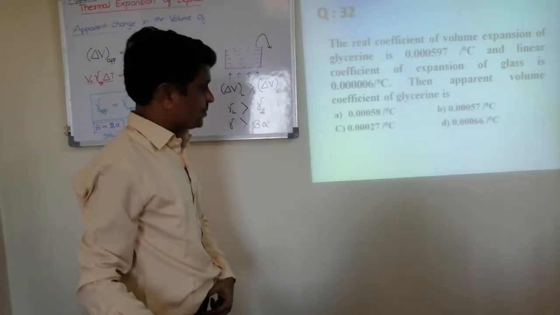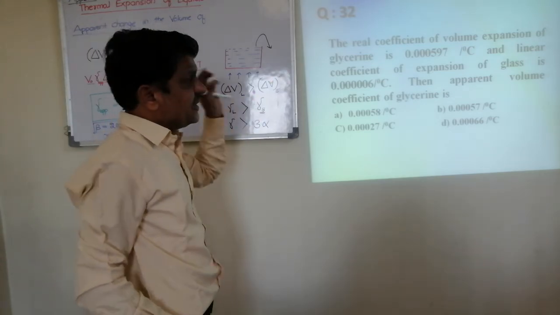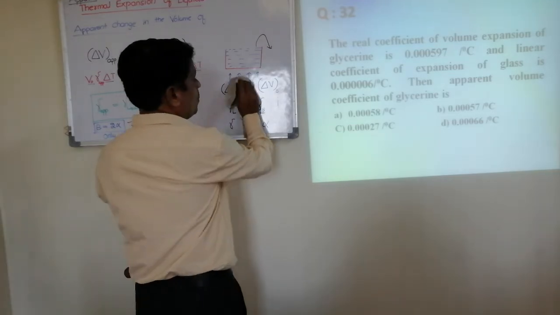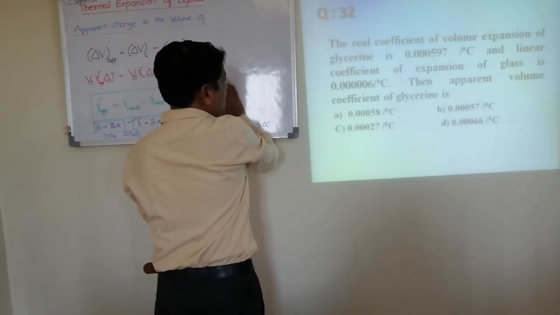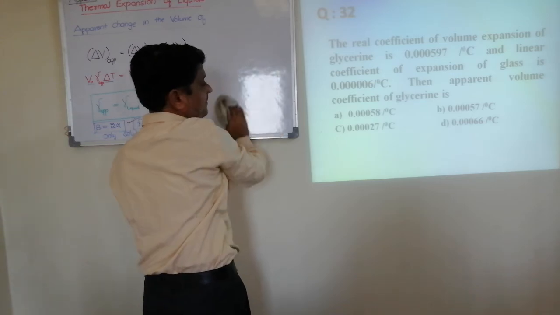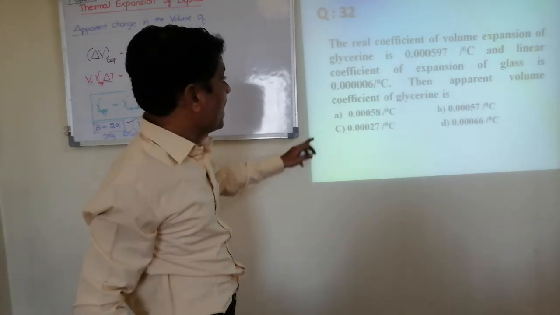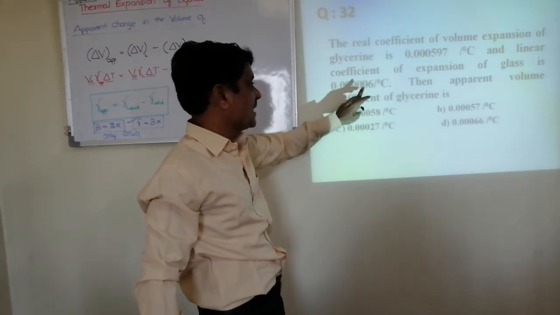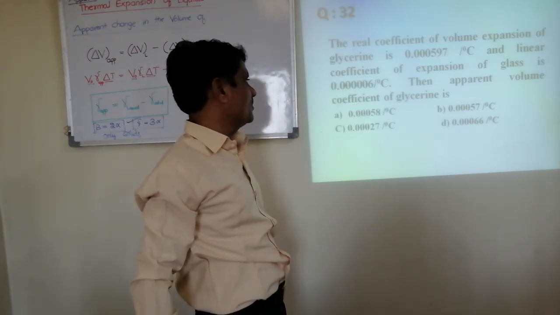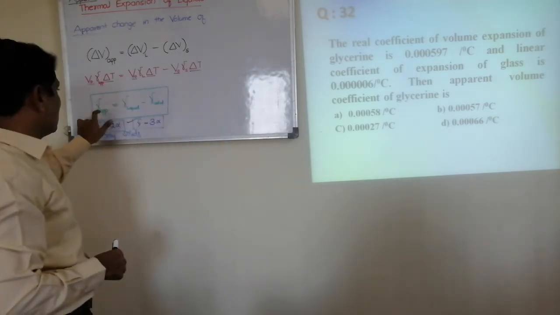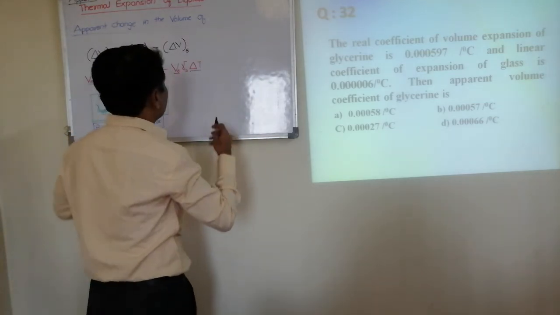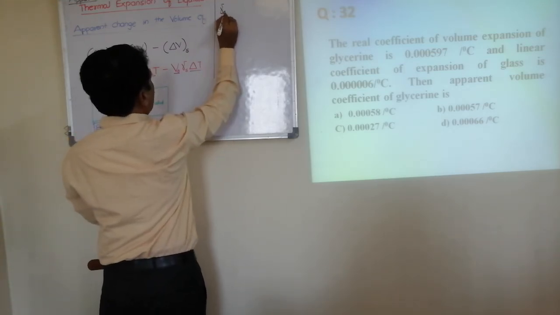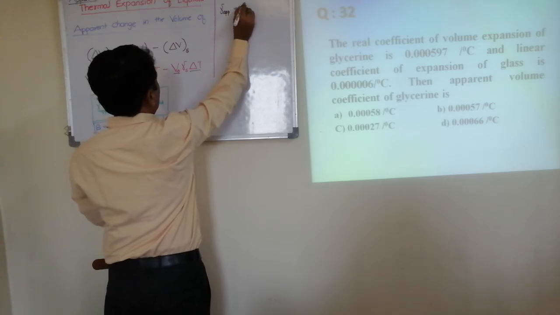Now the apparent expansion question has come. The real coefficient of volume expansion of glycerin is 0.0000597 per degree Celsius, and the linear coefficient of expansion of glass is this. Then the apparent volume coefficient of glycerin, use the formula. I am giving you the givens. They are asking for gamma of apparent.